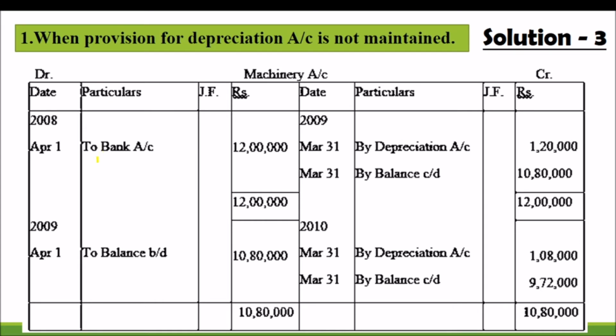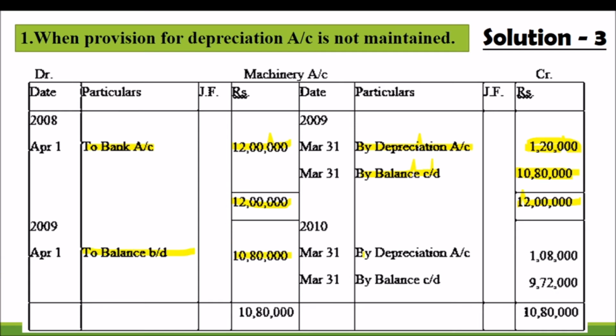It will begin with the purchase of the asset, to bank 12 lakh, depreciation for the first year 1,20,000 at 10%. The remaining will be balance carried down 10,80,000. We are totaling the account, balancing, and 10,80,000 will be brought down for the next year.